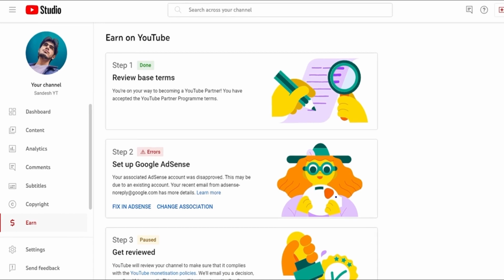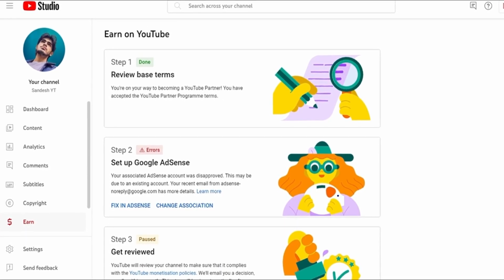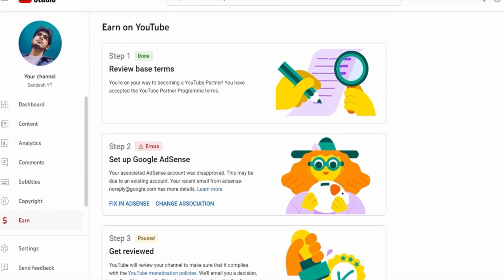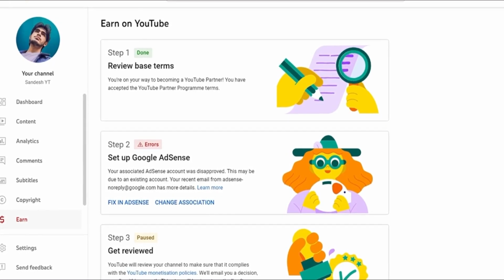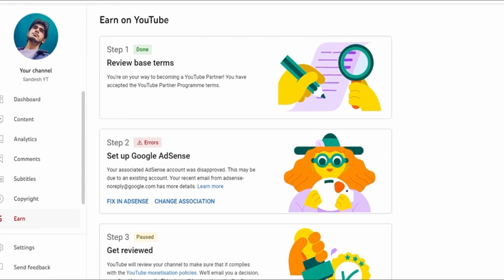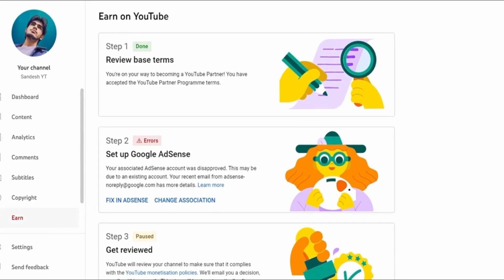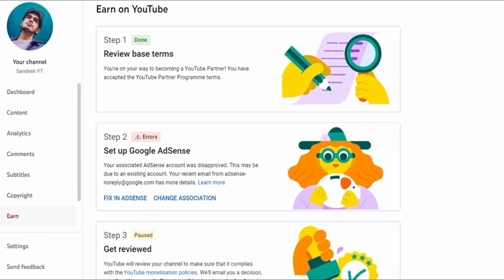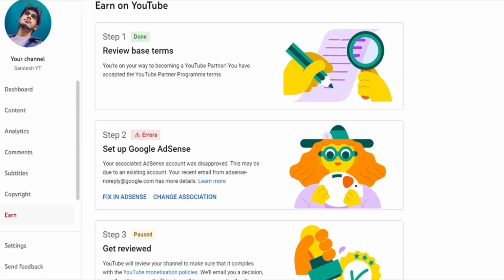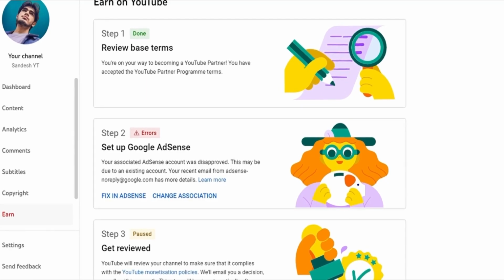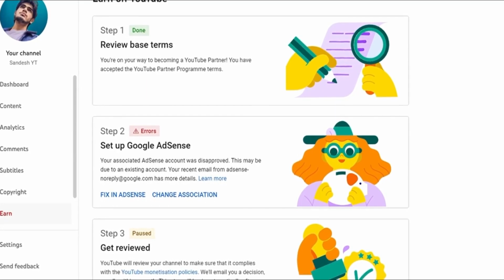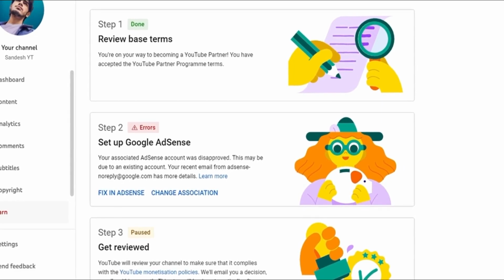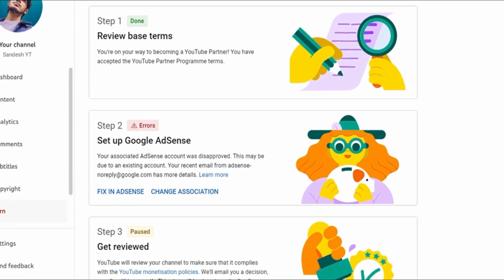Now let's start from the beginning. YouTube monetization takes 3 steps. In the first step, you have to get 1000 subscribers and 4 hours of watch time, which I have completed. But I got the error in step 2, which says you have to create an AdSense account and get approval, and it should be verified through AdSense. And in the third step, YouTube verifies your account for any harmful videos. So let's start from the beginning. What you have to do to solve this error.